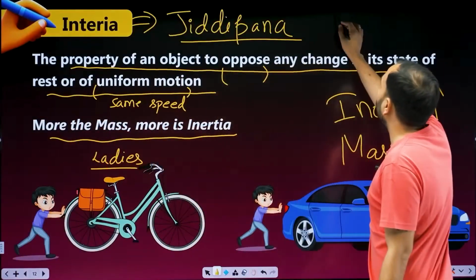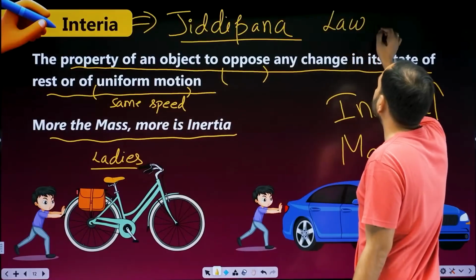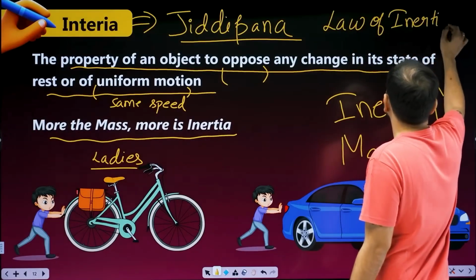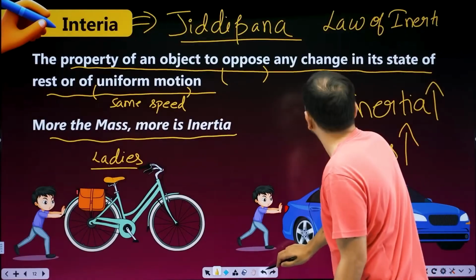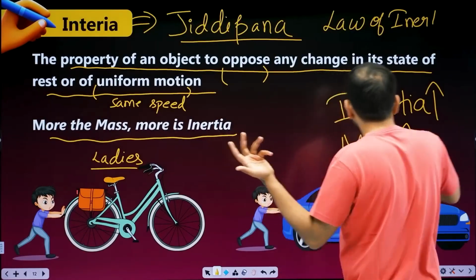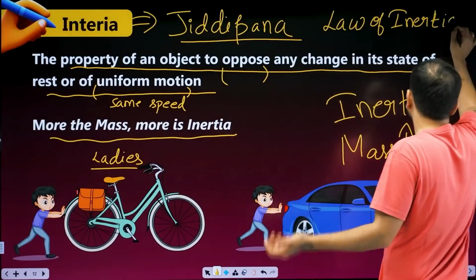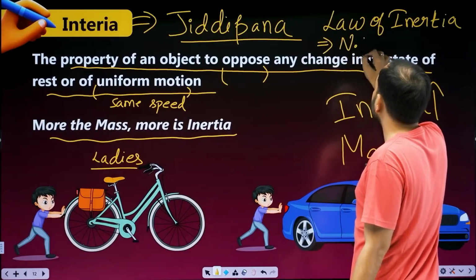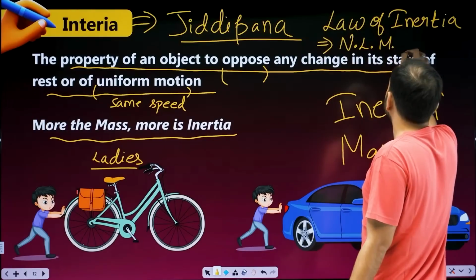Newton's first law is called the law of inertia. The law of inertia is nothing but Newton's first law itself. But some people never mention this. Some think the law of inertia is something else, that inertia is one thing and Newton's law is another. Arey dada, read your books properly. It is just Newton's laws of motion. First, NLM.